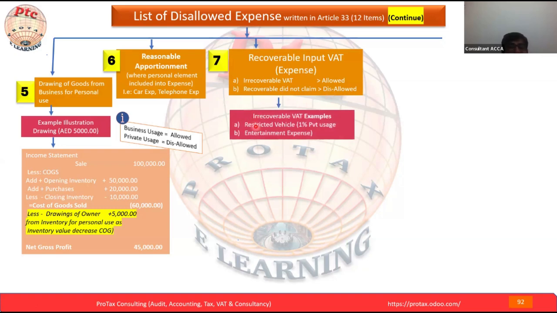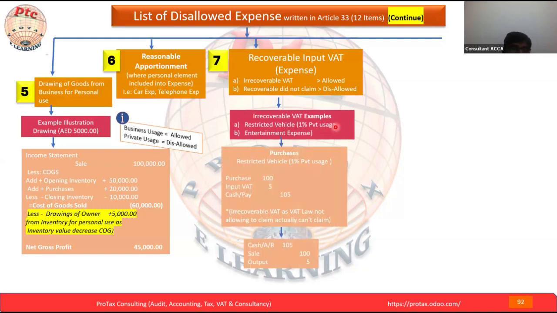Irrecoverable VAT examples: restricted vehicle, 1% private use, entertainment expenses. Okay, restricted use, 1% private use. We may have seen that example before, but let's see. Yes, these are deductible, but VAT guidelines are there. Please follow the VAT public clarification on such areas. If you follow that, for sure it will comply in the city also, because the VAT public clarification is there on this area.